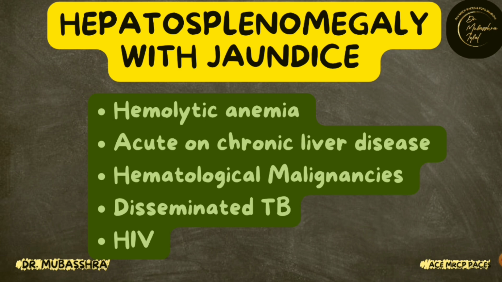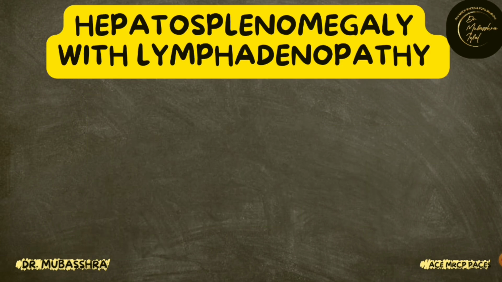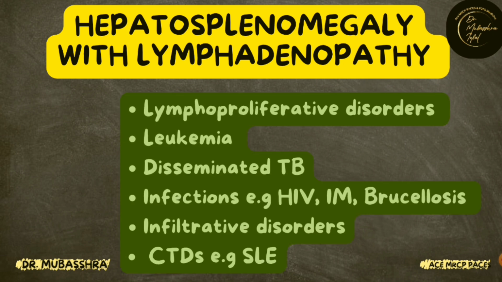The causes of hepatosplenomegaly with jaundice may include hemolytic anemia, acute on chronic liver disease, hematological malignancies, disseminated tuberculosis, and HIV. And the causes of hepatosplenomegaly with lymphadenopathy include lymphoproliferative disorders, leukemia, disseminated tuberculosis, infections, for example, HIV, infectious mononucleosis, brucellosis, and infiltrative disorders, that is sarcoidosis, amyloidosis, and connective tissue disorders, for example, SLE.